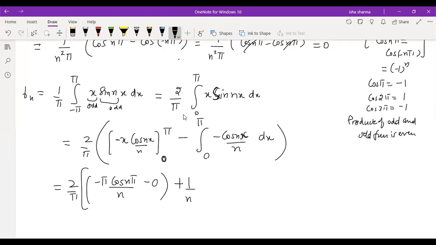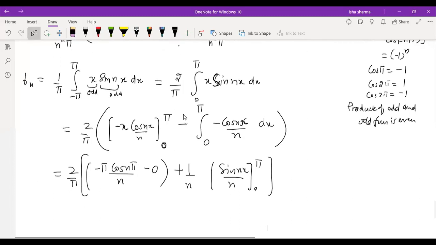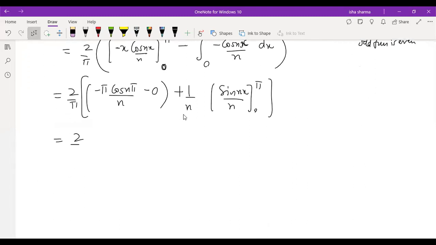And again, integral of cos is going to be sine nx by n, from 0 to pi, right? So this is 2 by pi, minus pi by n cos n pi. I told you cos n pi will be replaced with minus 1 raised to power n.